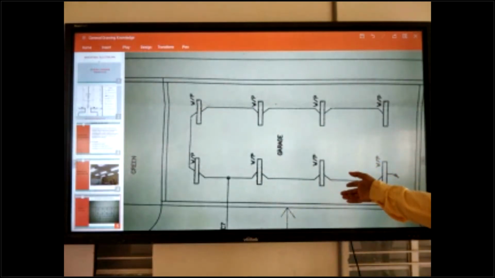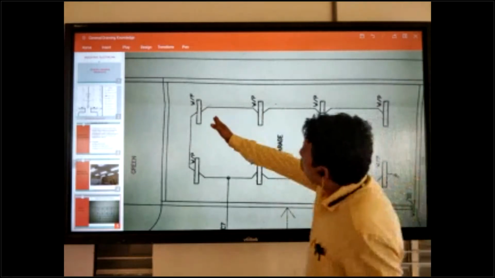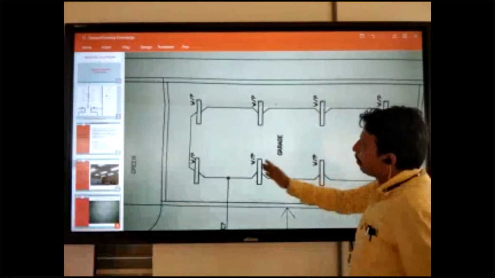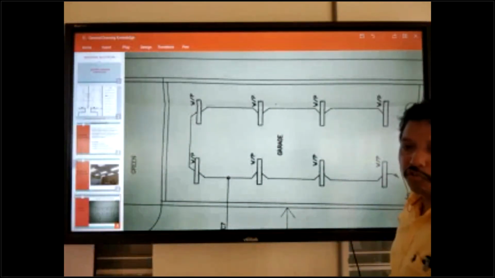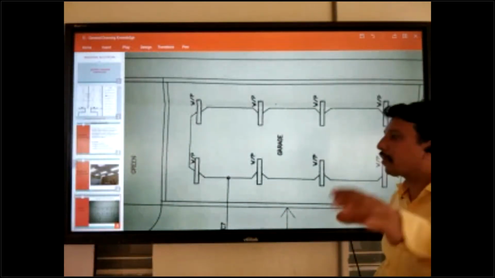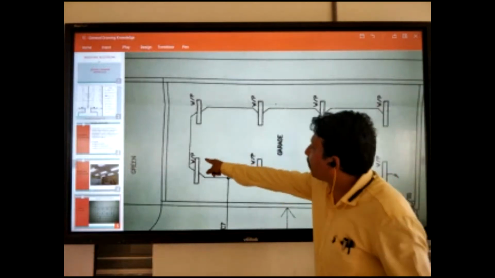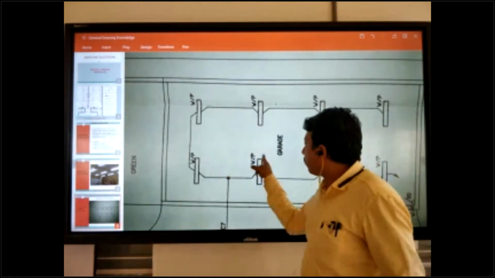Tube light drawing is this one. How many tube lights are there? 1, 2, 3, 4, 5, 6, 7, 8. So somewhere the measurement is not mentioned. You can see here it is not mentioned.